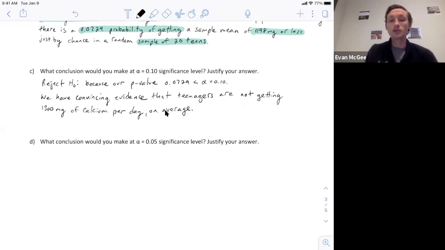But what if we measured this, which we wouldn't do for an actual test, but what if we were to measure this at a 5% significance level instead of the 10% significance level? Because our answer will be different. We'll measure our p-value of 0.072 against alpha. Well, this time it's greater. So if our p-value is greater than alpha, then we fail to reject because we don't have convincing evidence.